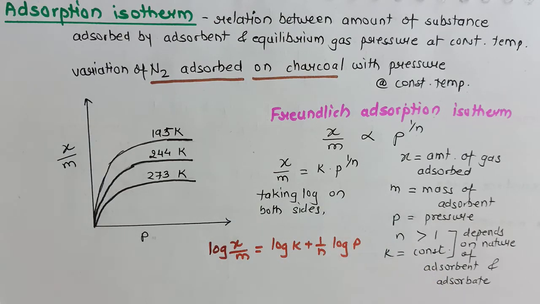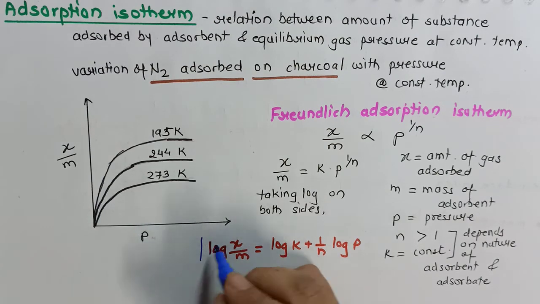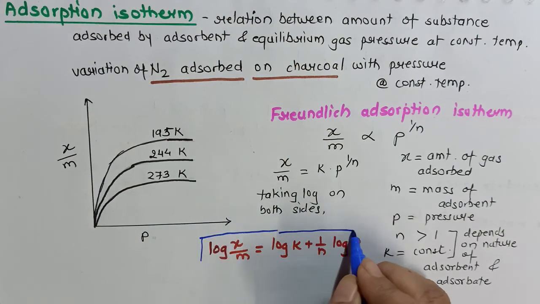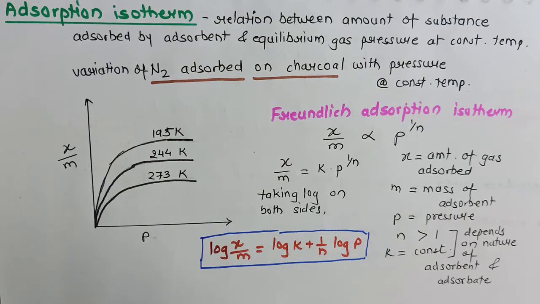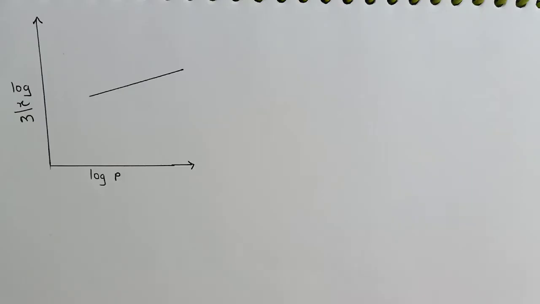This equation is asked as a direct question in your 12th board exam. Although you don't have any numericals based on this, they ask you this equation: write the expression for Freundlich's adsorption isotherm. Now for this equation, log x by m equals log k plus 1 by n log p, we will try to plot the graph.